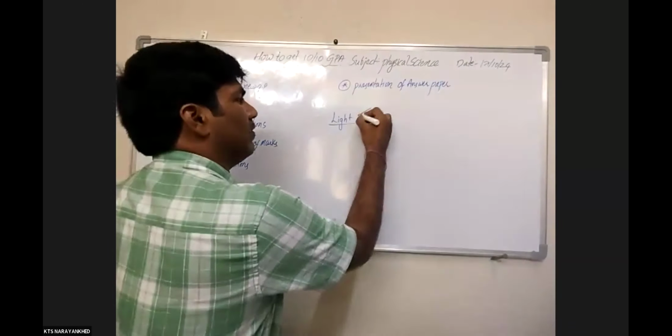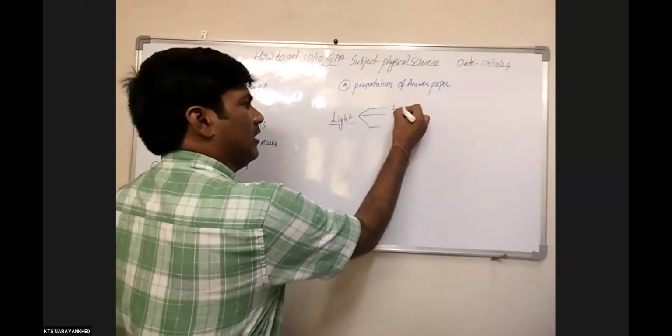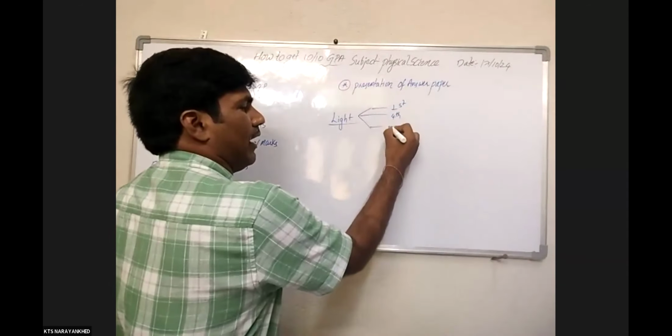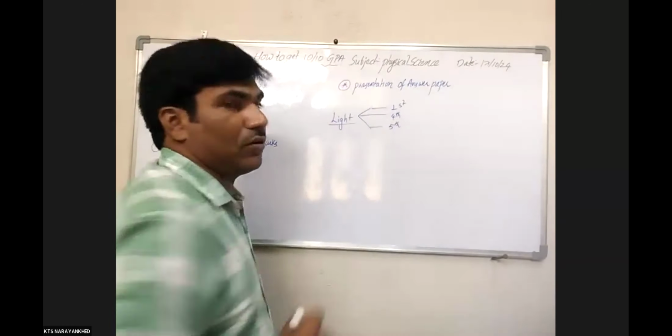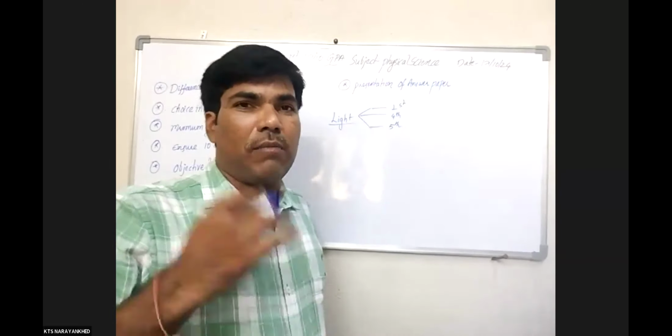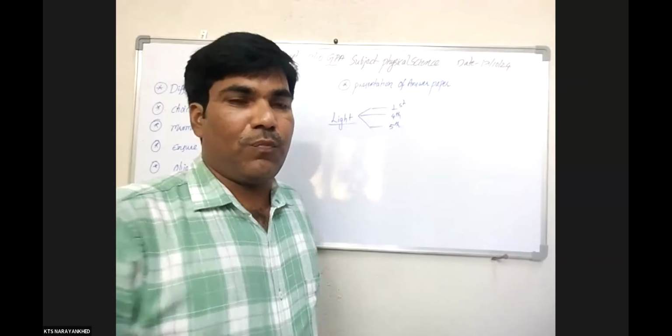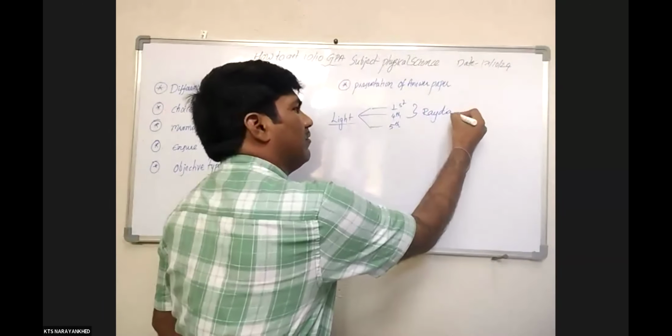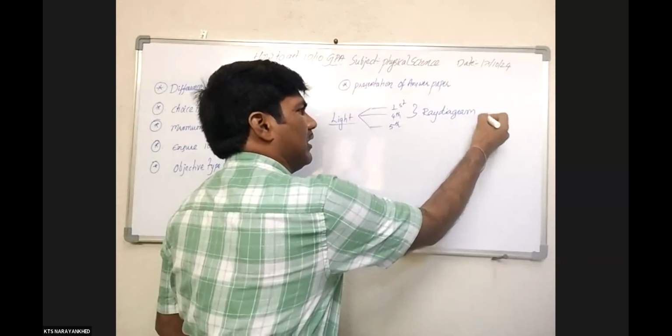Light content, we have 3 units: the first unit, the 4th unit, and the 5th unit. Some common topics are there. Suppose you take a ray diagram. A compulsory question may come from the ray diagram.